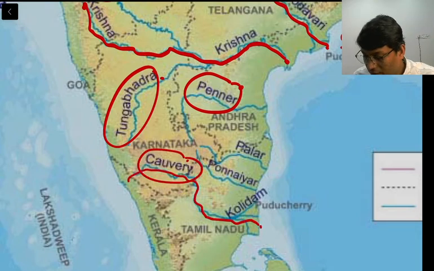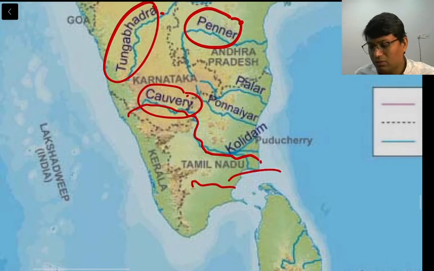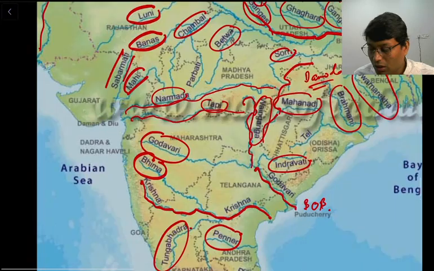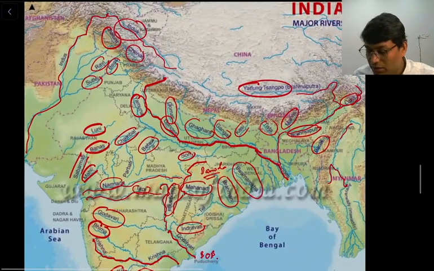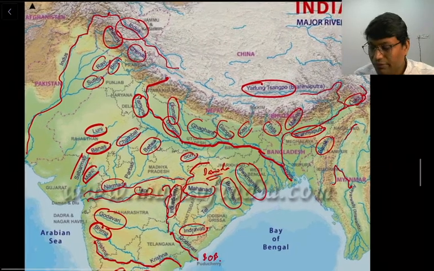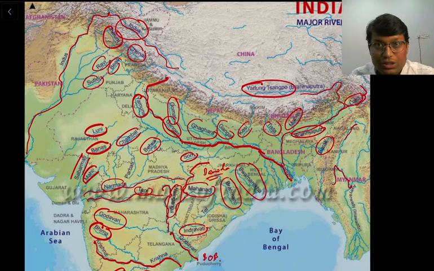So this is Kaveri, and further south to it there is Vaigai, right? So from north to south, these are some very important rivers. If you can remember all these rivers, that will be really beneficial from your prelims point of view, right? So we will try to understand from where all these rivers originate and what are the various features associated with it.